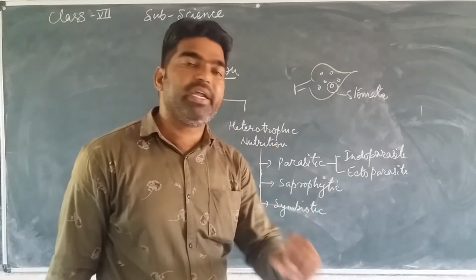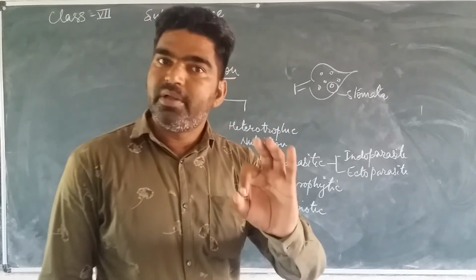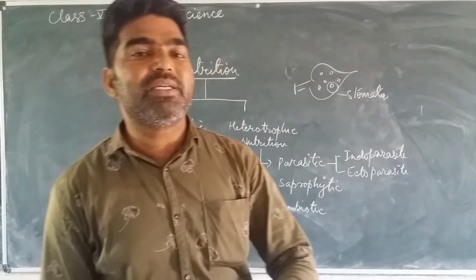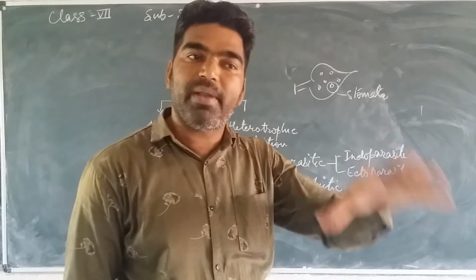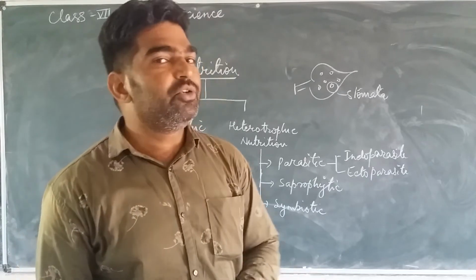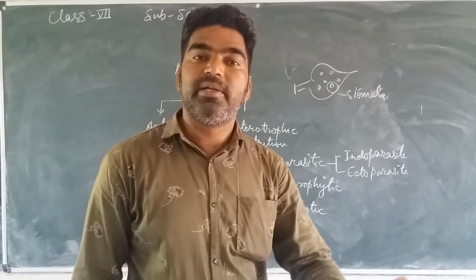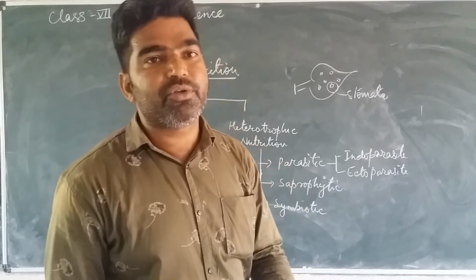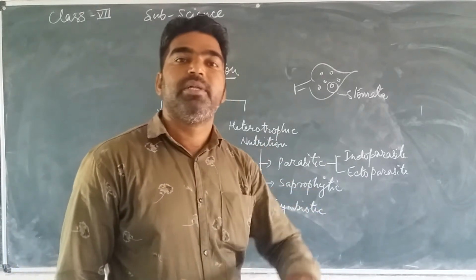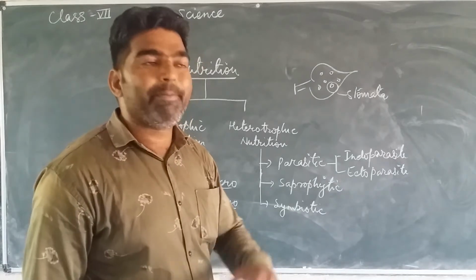Micronutrient means a type of nutrient which is required by the plant in a very small quantity. These are known as what? Micronutrients. Another is the macronutrient. Macronutrient means the nutrient which is required by the plant in a large quantity or a large amount. That type of nutrient is called what? Macronutrient. For example, NPK, nitrogen, phosphorus and potassium, are required for the better growth of the plant in a large quantity. So that type of nutrient is called what?